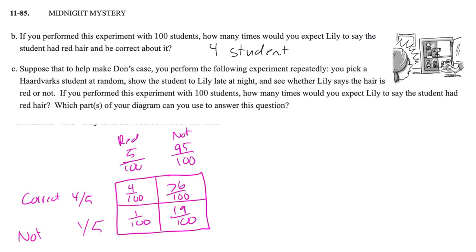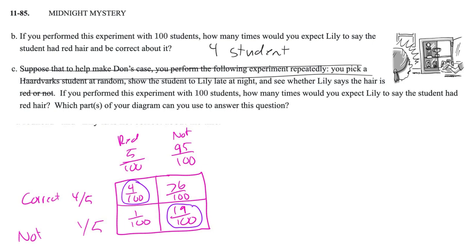Okay. So now all this other stuff, these are just all the names that I skipped over here. So here's what I want to say. If you perform this experiment with 100 students, how many times would you expect Lily to say the student had red hair? Well, we know for sure it's this one, because she would say that they had red hair and were correct about it. But then we'd also say this. So they do not have red hair, but she's not correct about it. So which parts of the diagram, we would have these two.